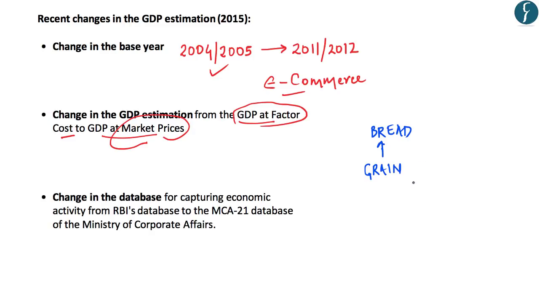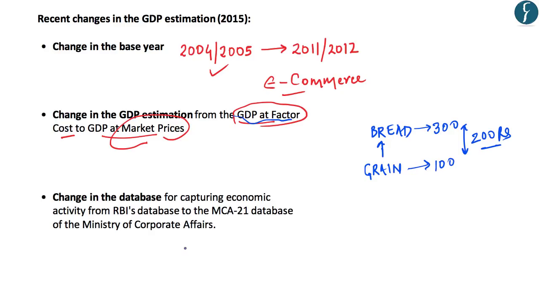If a manufacturer of bread purchases grain at rupees 100 and out of the same grain produces bread which is sold at rupees 300, the net value addition by this manufacturer is rupees 200. Similarly, if we calculate all the value added in our economy and add it, that is known as GDP at factor cost. And hence in 2015, the methodology of GDP estimation was changed from factor cost to market prices.